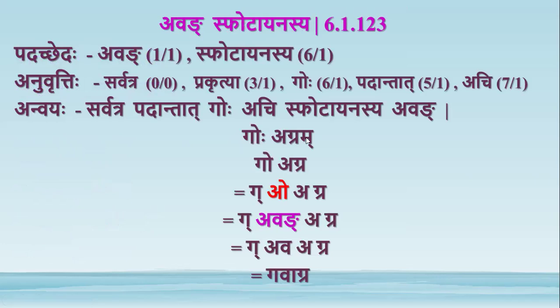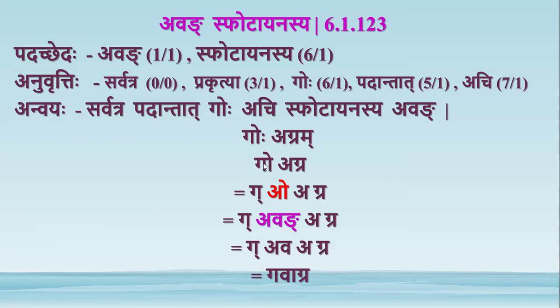We had this sutra avang spotayanasya. For this only we took this discussion of sutras today. Avang spotayanasya, here avang is the adesha for the word go. Since here nakara is it, this adesha replaces the last letter of the sthani.